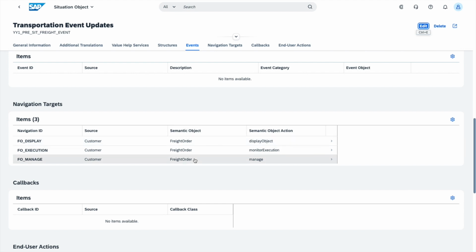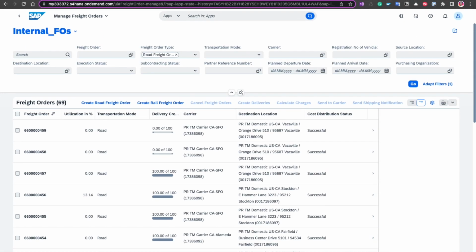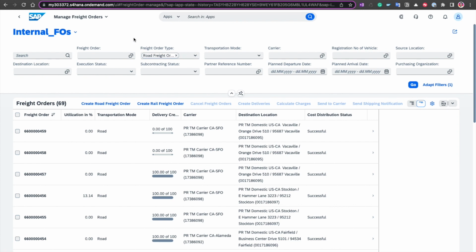Now, the help will tell you that you can go to the Fiori app library to see what the semantic object action are for a particular semantic object. To do that, you go to an app that uses your semantic object, and it'll tell you what the semantic object action is, which is absolutely a good way to go about it. Another way that I want to offer you is, if, for example, I go into the Manage Freight Order app and pull up the URL, you can see here in the URL I've got freight order, which is my semantic object, and manage, which is my semantic object action.